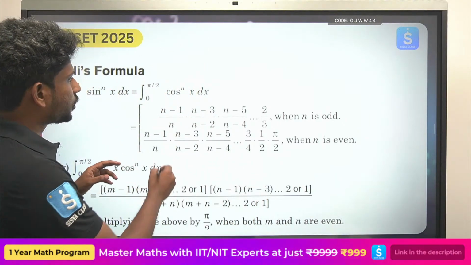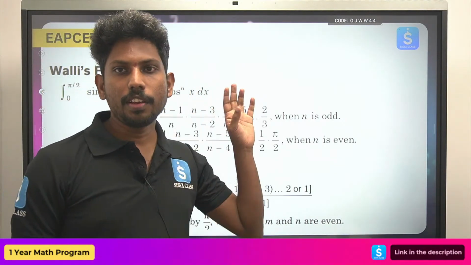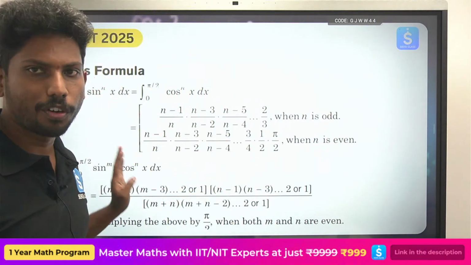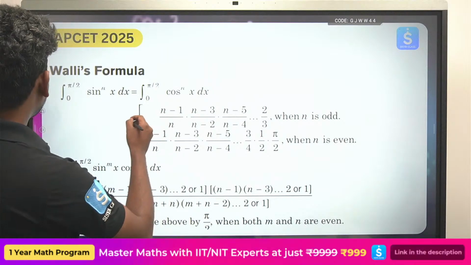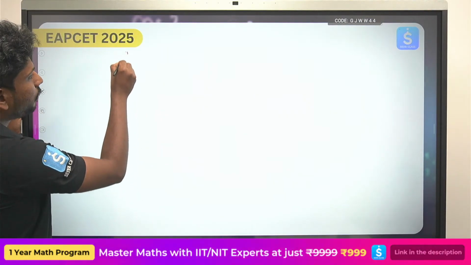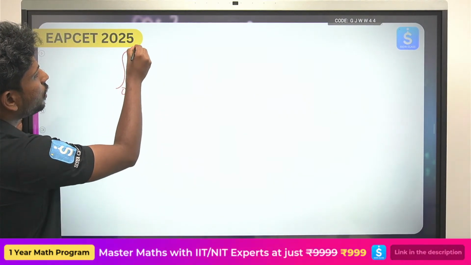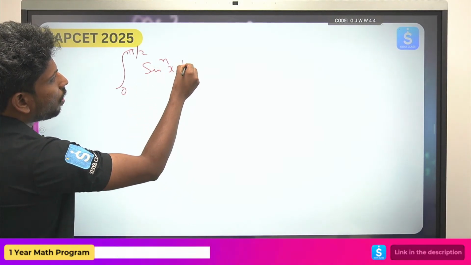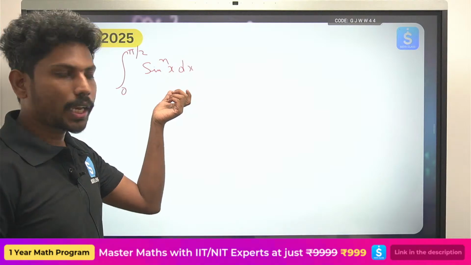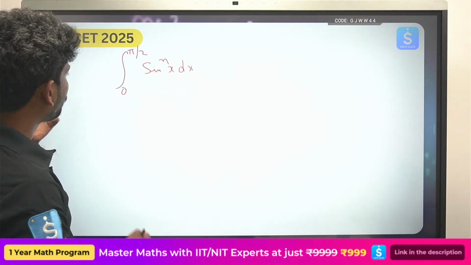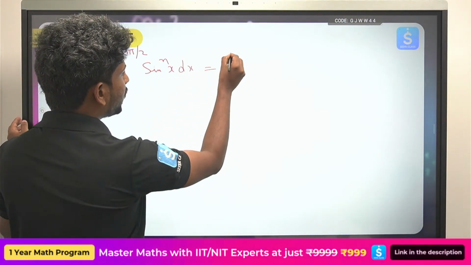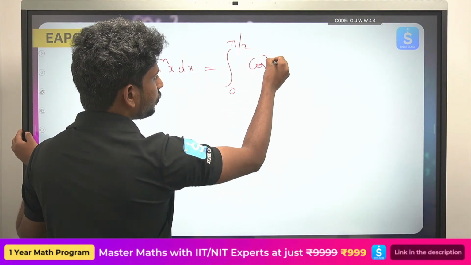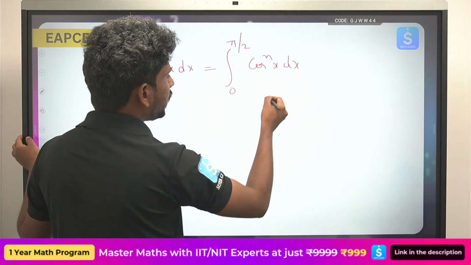Okay. So in this we have totally maximum 4 theorems, the 4 properties I told you earlier, and apart from them these 2 similar formulas. The first formula, just write it down: integral 0 to pi by 2 sin power nx dx or cos power nx also. The same thing is applied even for cos power nx also. So I'm writing the same formula, you can also apply it for cos power nx dx. Okay, so this has two formulas.